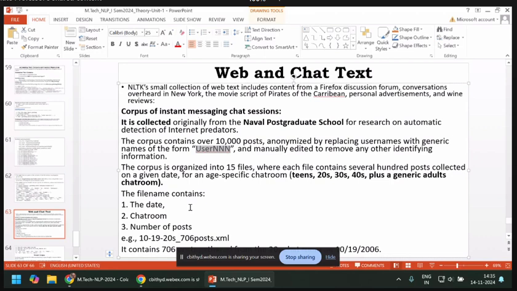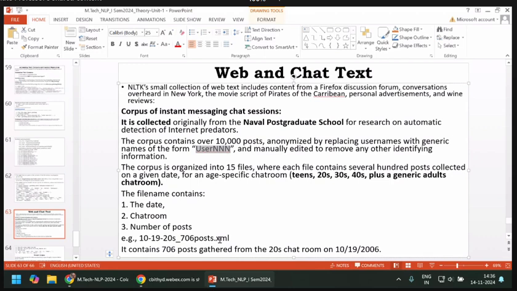The convention here is how the file names are organized. The date is the first one displayed, the second is the chat room, and then the number of posts. Here you can see this one: 10-19-20s_706posts.xml.